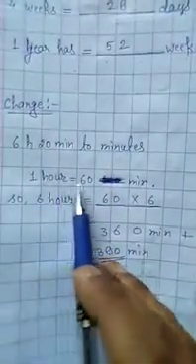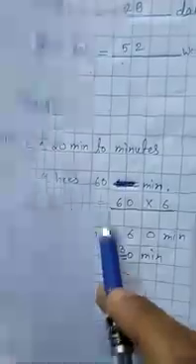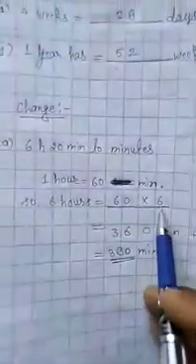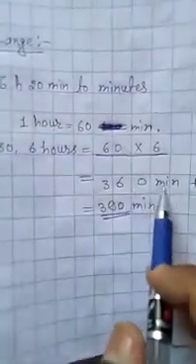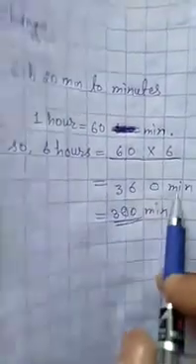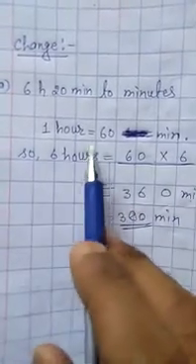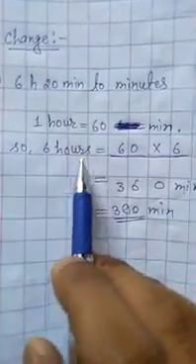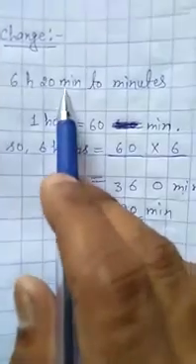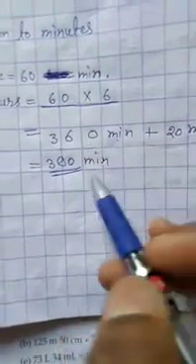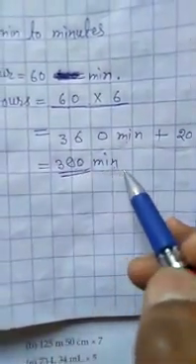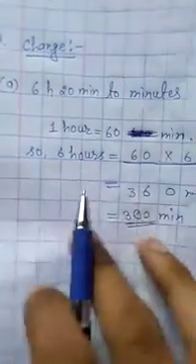In the notebook we will do this question. We know very well 1 hour equals to 60 minutes. So 6 hours equals to 60 multiplied by 6. When we multiply these figures, it will be 360 minutes. So 360 minutes are there in 6 hours, but 20 minutes is left. So we will add 20 minutes to it. It will be 380 minutes. I hope you understand this question.